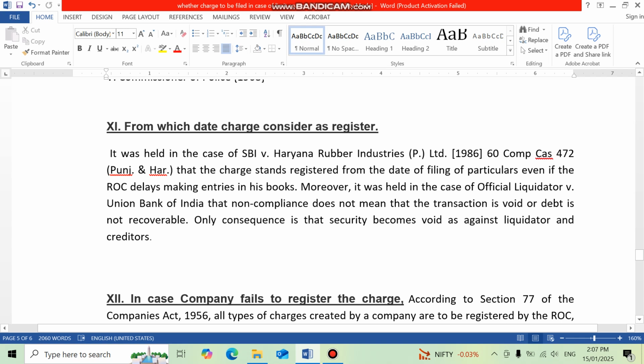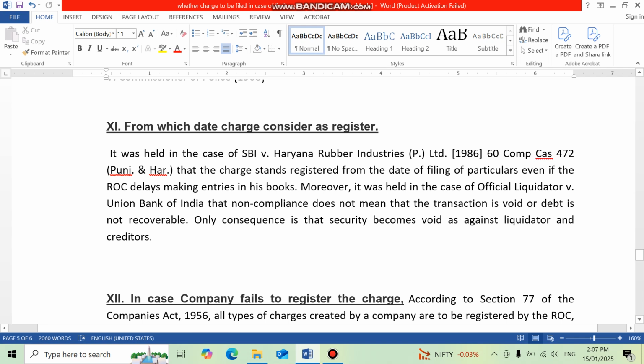It was held in the case of SBI versus Haryana Rubber Industries 1986 that the charge stands registered from the date of filing of particulars even if the ROC delays making entries in his books.